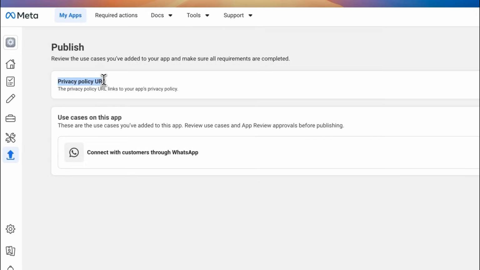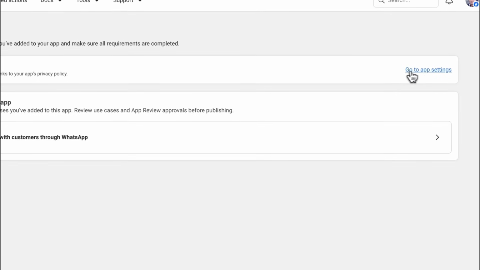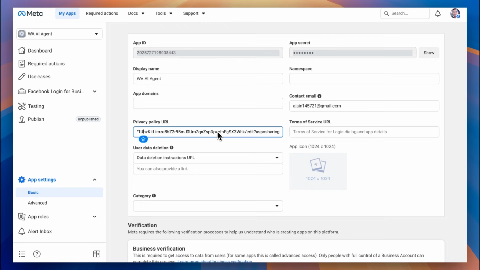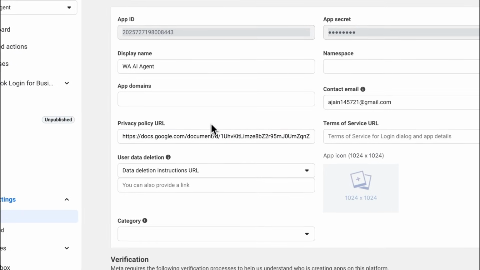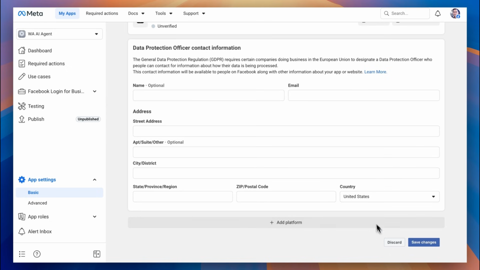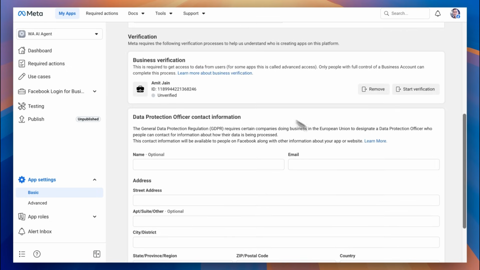Now, in order to publish it, you will have to add the privacy policy URL. So go to the app settings, and here, just add the URL of your privacy policy. In this case, I just have a Google document which has the privacy policy written clearly, and I made it accessible on the internet, which is shared, which means anyone with the link can have a look at this. And I just gave the URL here. And then just save the change. Your app would be published. It would be in production mode.